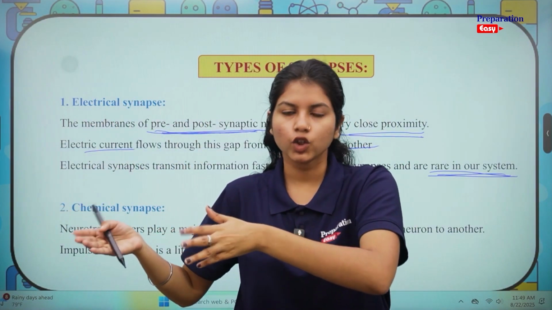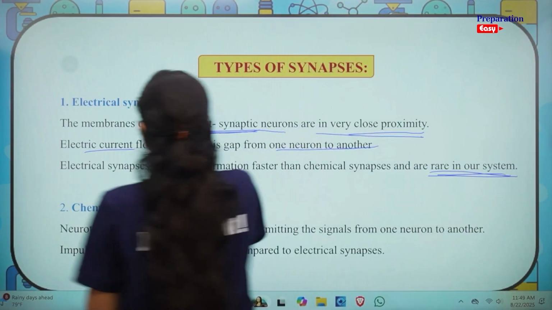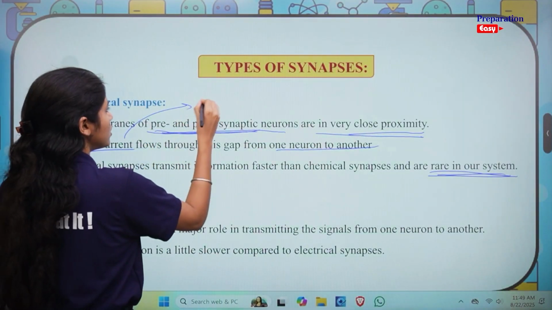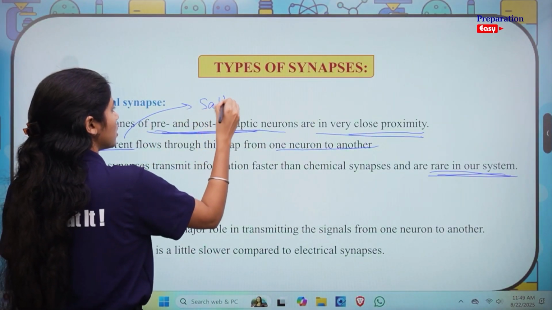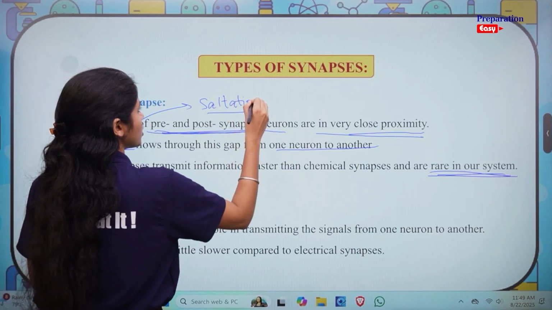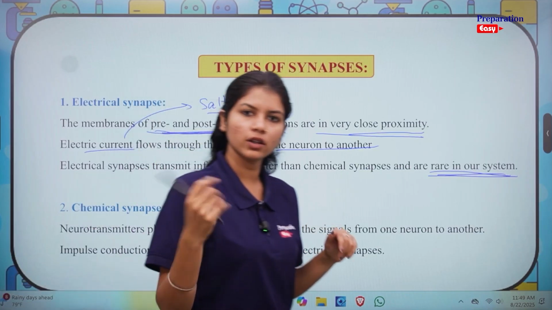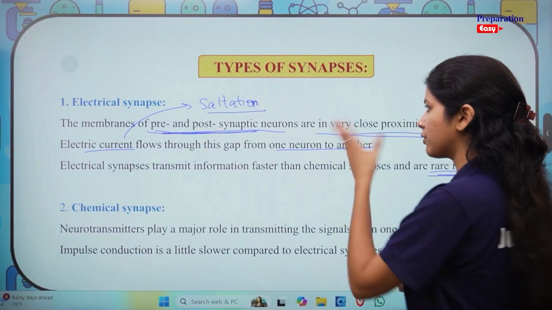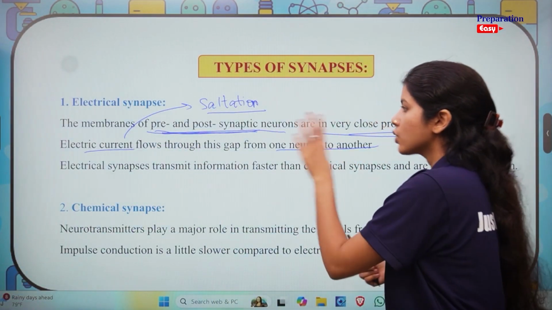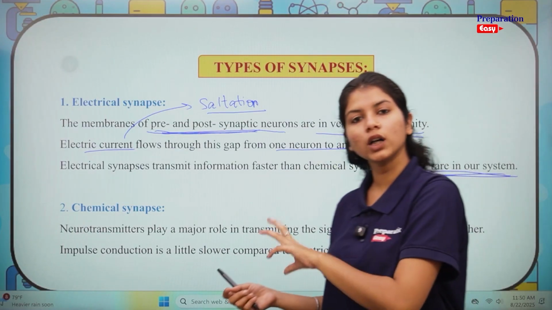Okay. You might hear the word saltation. This kind of flow is called saltation. If you haven't heard the word already, don't worry, you will study about it in your higher classes. Just for your reference, I wrote the word here. So, the electric current flows through this gap from one neuron to other.